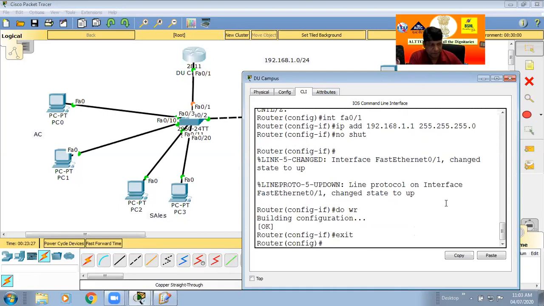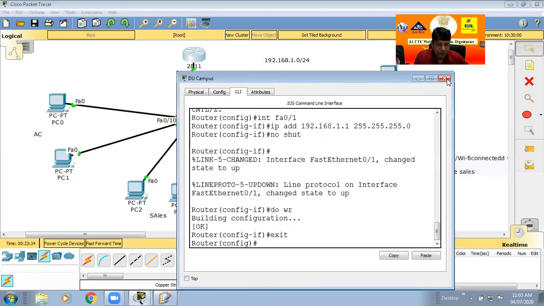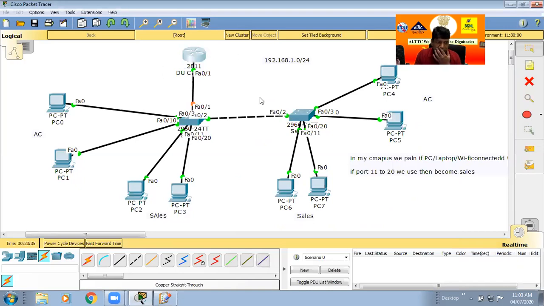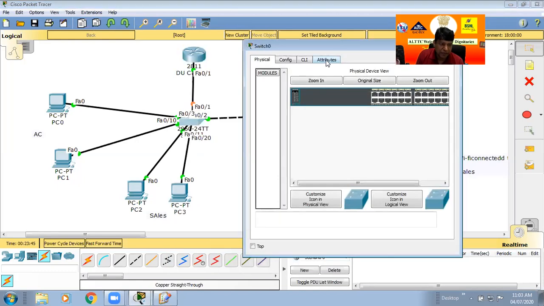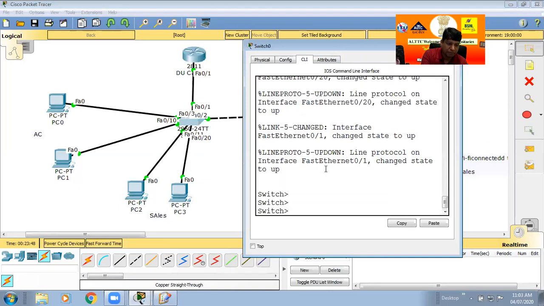Now my planning is, after the router is done, now go to the switch, each and every switch. So I make the first planning today for this switch, and the second switch is for all of you as an assignment. So for this switch, just click here, go to the CLI mode. Now I go to the switch line mode. Now we can check.